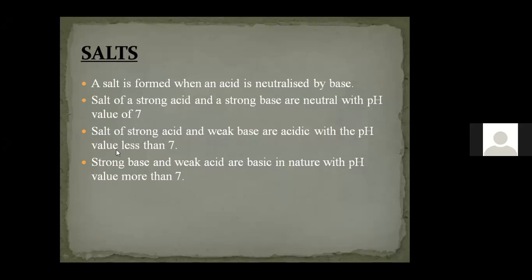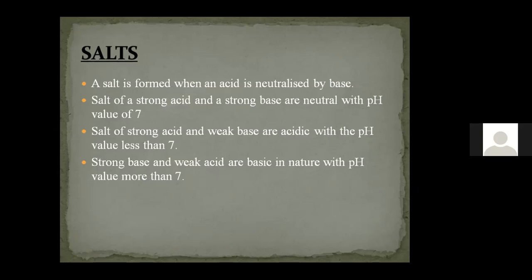When a weak base combines with the acid, we will get a mixture whose pH value is less than 7 because acid is strong, base is weak. If I take a strong base like sodium hydroxide and a weak acid like citric acid, then the solution will have a pH more than 7 because it is basic in nature.